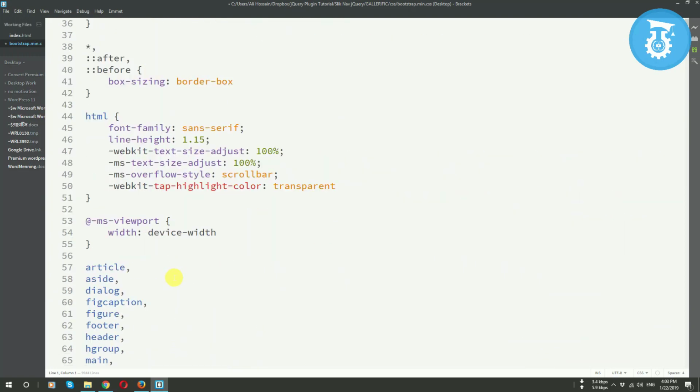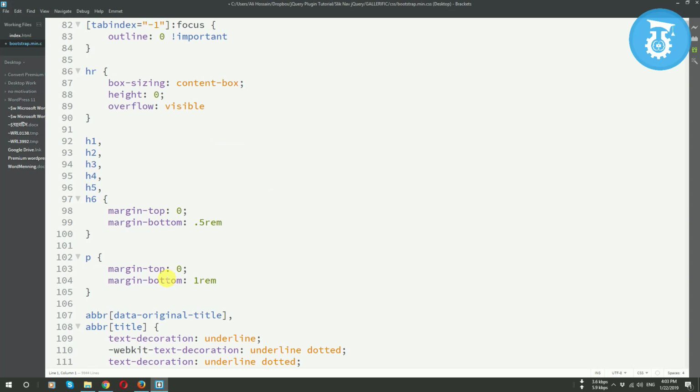You can see that everything is now organized, and now you can update or edit anything faster and easier. So I think Beautify is a very good plugin and I am using it every day.